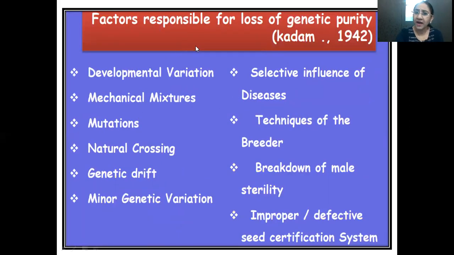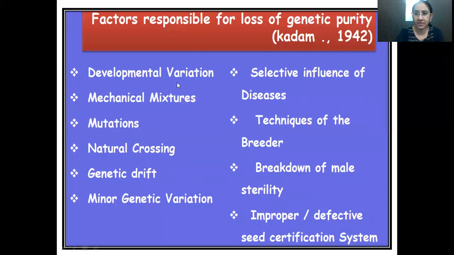Now, what are the various factors responsible for loss of genetic purity? So what is genetic purity? It means the genetic constitution of a variety should be uniform. All the plants in a population should be homogeneous, either small a or capital A. If there is any change in the genetic purity, that is called a loss of genetic purity. So what are the various factors responsible for it?